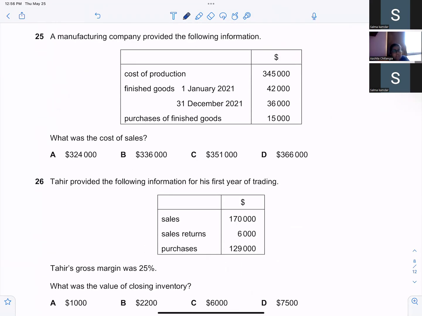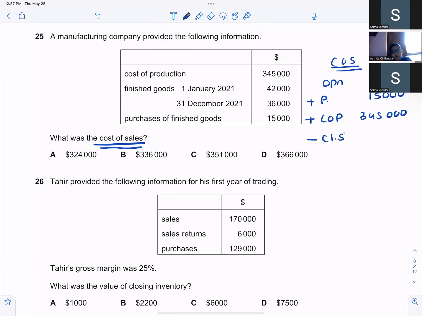To the next one. A manufacturing company provided the following information. Cost of production, 345,000. Oh, cost of sales. Okay. So in this you have to do opening stock, which is 42,000, plus purchases, which is 15,000, then plus cost of production, which is 345,000, and then minus closing stock, which is 36,000.